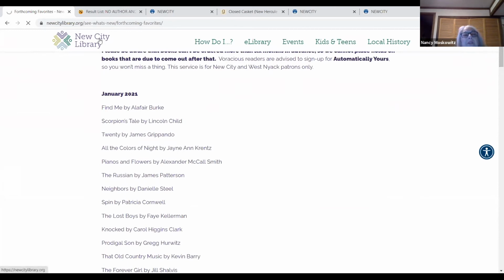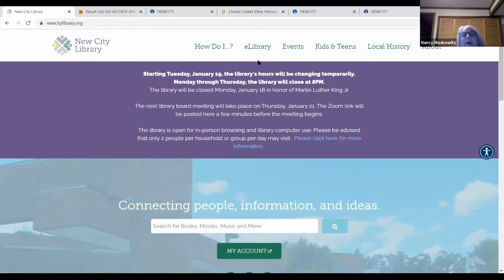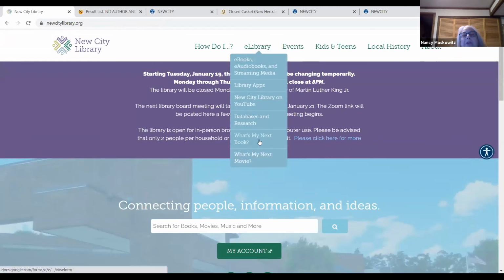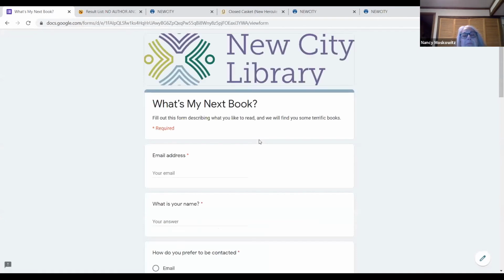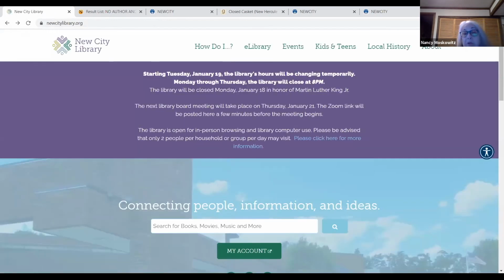Let's go back to New City. So the other thing you could do is sign up for What's My Next Book, but that's if you want us to choose a book for you. Most people are doing this because they want to choose their own books. And I encourage you very strongly to use both of these because it's not convenient sometimes for people to come into the library, even without COVID, but some people don't want to come in and browse, even though we still allow browsing. And this is a way to see what's new.